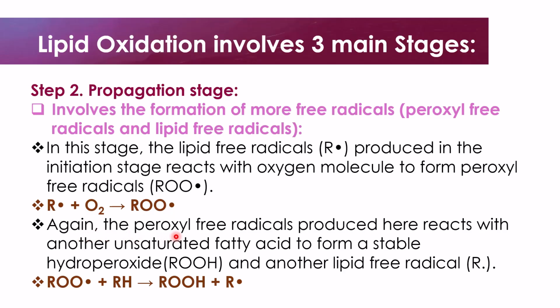Again, the peroxide free radicals produced here react with another unsaturated fatty acid to form a stable hydroperoxide and another lipid free radical. So this is the peroxide free radical produced at the first stage of propagation reacting with another unsaturated fatty acid to produce hydroperoxide and another free radical.